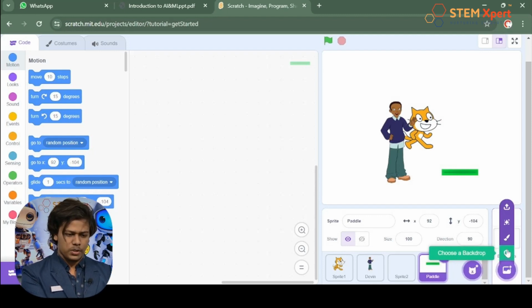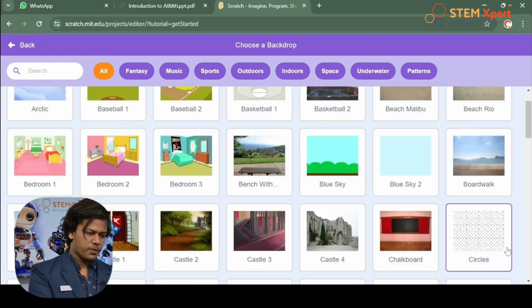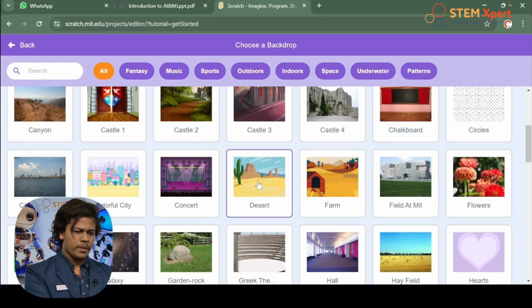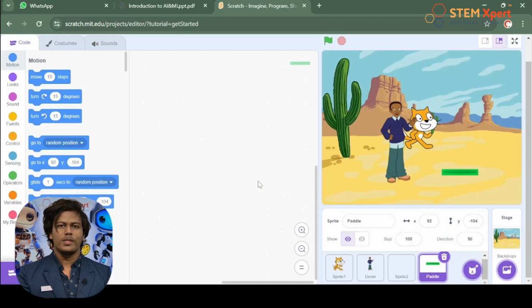I'm gonna click the first option. What it says, choose a backdrop, which means of course this Scratch has a library from where you can have a lot of backdrops. So if you really want any of these, all you do is just click on it. So here I'm gonna click any of these and look what just happened. That's pretty cool, right? Well, now it's time to let you know the tools and components.